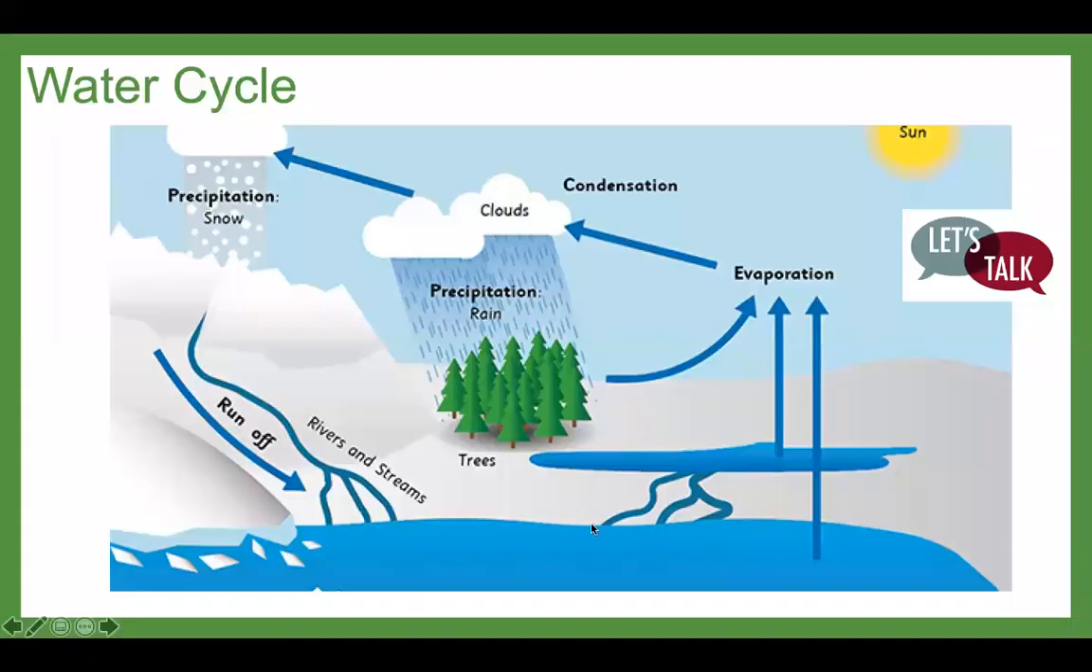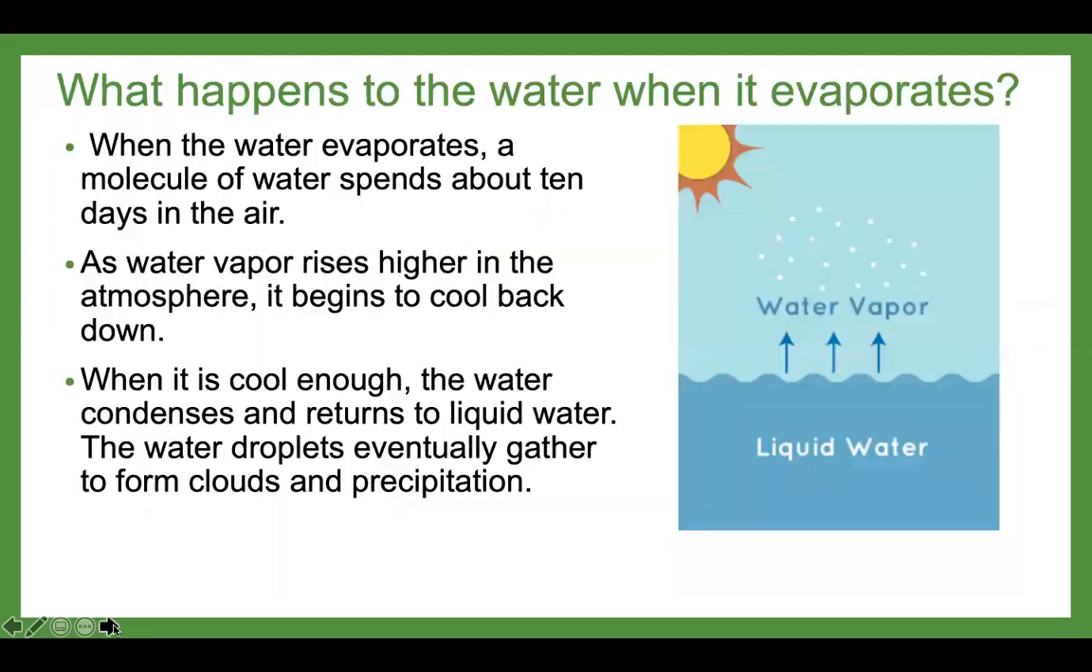So as you can see, the water cycle, if we begin with the lake or the sea, the water vapors are evaporated and then they collect in clouds, and then you have condensation or precipitation, where the water can run off into rivers and streams and join the ocean again.